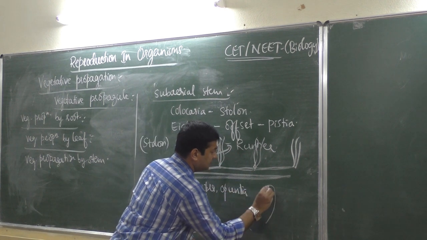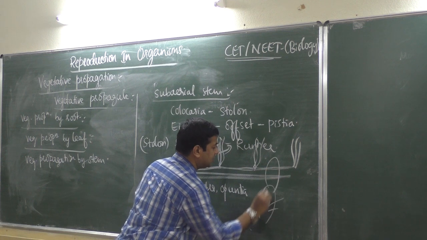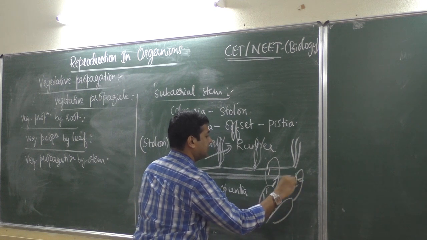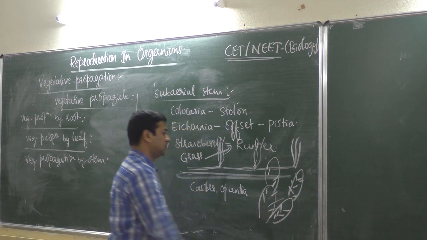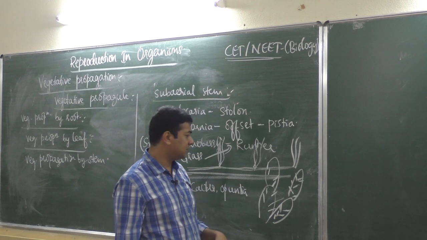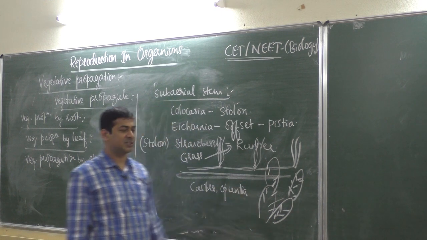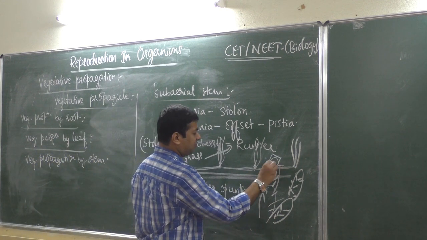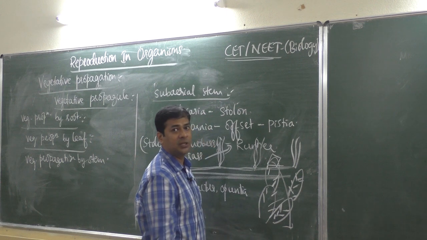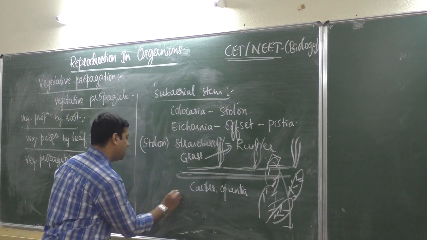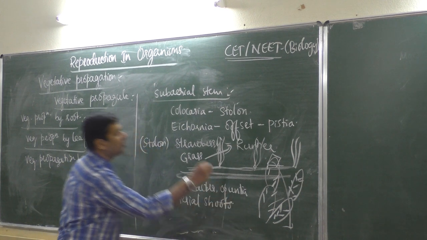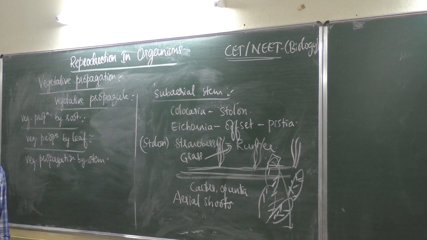You know, it will be like this. It has spines, or thorns. Okay, where leaves are modified into thorns. Stem is green in color, which does photosynthesis. So in cactus and all, a part cuts and falls on the soil and becomes a new plant. So these are called aerial shoots. Produces a new plant.